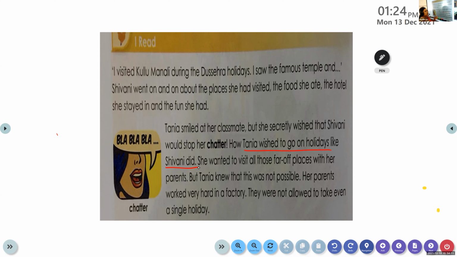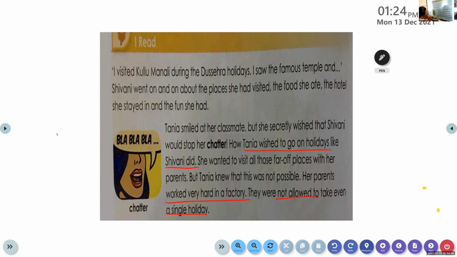There will be different kinds of students from different backgrounds in the same class. Shivani was a child from a very rich, affluent family, but Tania belonged to a poor or an average family. Tania's parents worked very hard in a factory. They were not allowed to take even a single holiday.